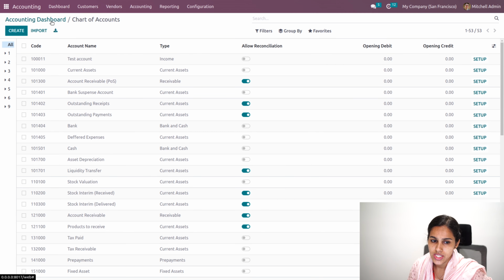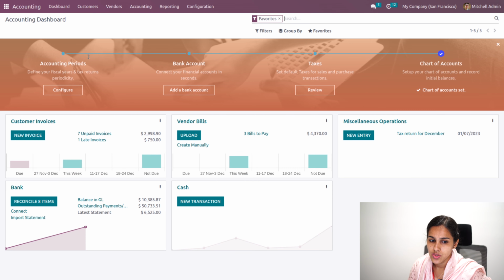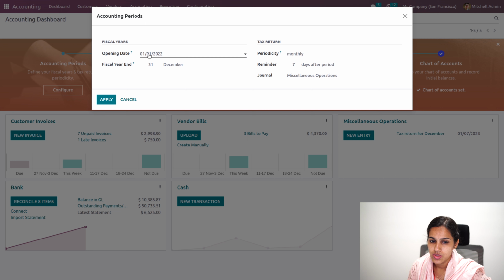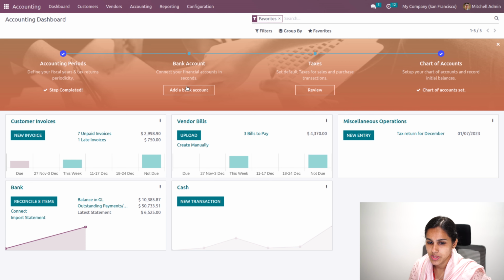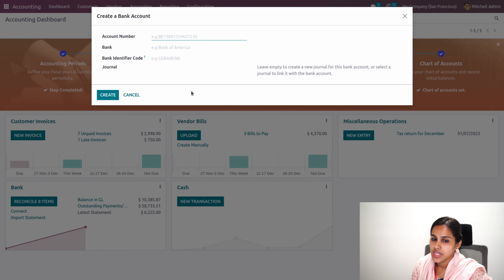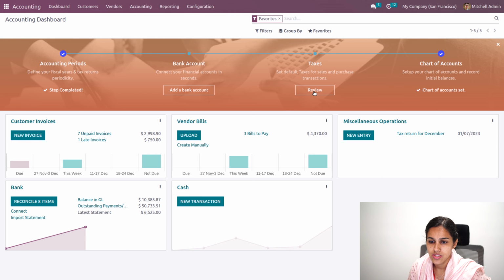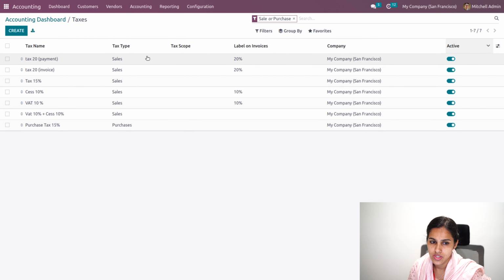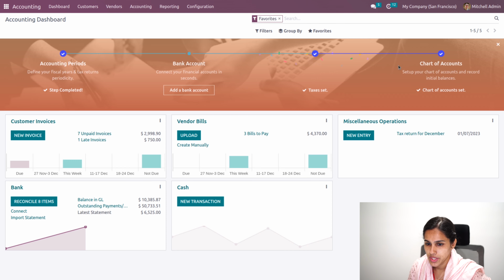So this has to be done at the initial stage, that is setting your accounting period. When you click on the accounting period, you'll be able to update your fiscal year opening date, fiscal year end date and the tax return periodicity. Once you click on OK, there is apply, and that step will be completed. Also, you'll be able to create your bank account from here, and you can set the default taxes for your sales and purchases. And the next step is adding the opening balance.